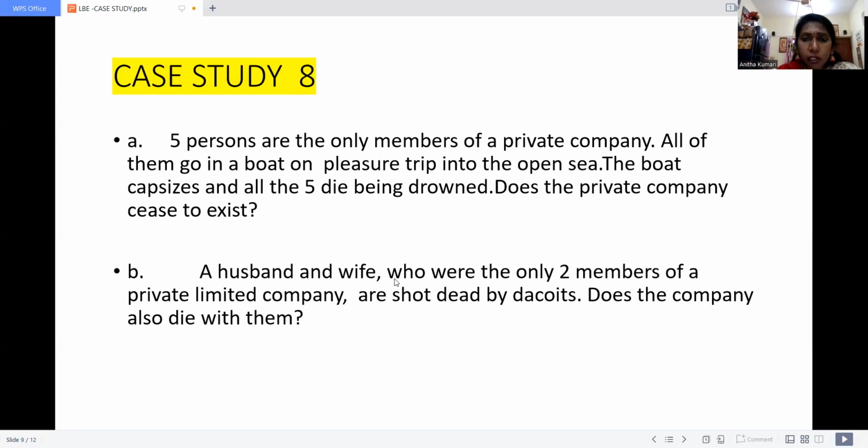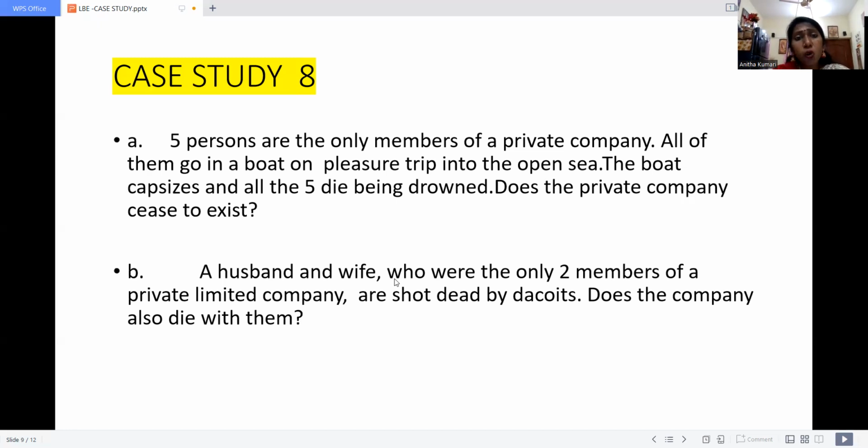Five persons are the only members of the private company. All of them go in a boat on a pleasure trip into the open sea. The boat capsizes and all five are drowned. Does the private company cease to exist? Do you think this particular company is liable for it?